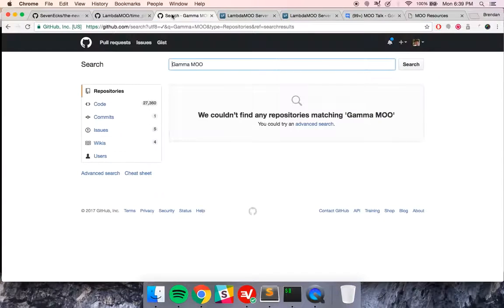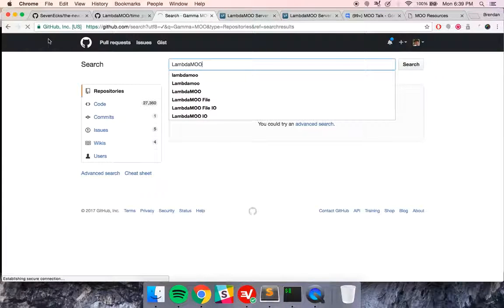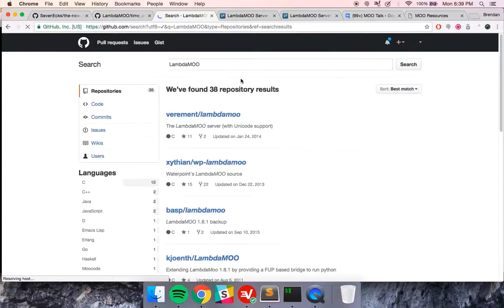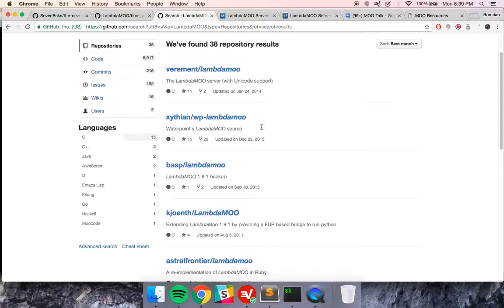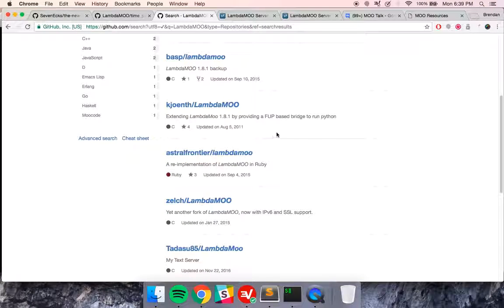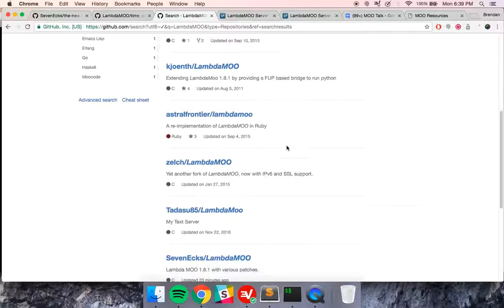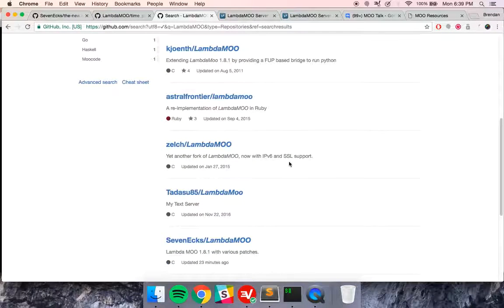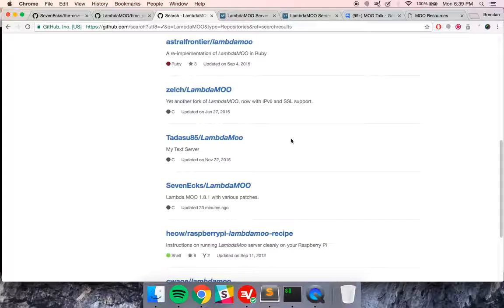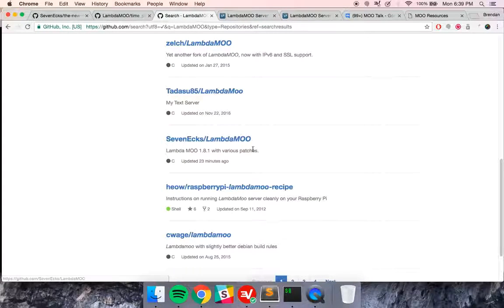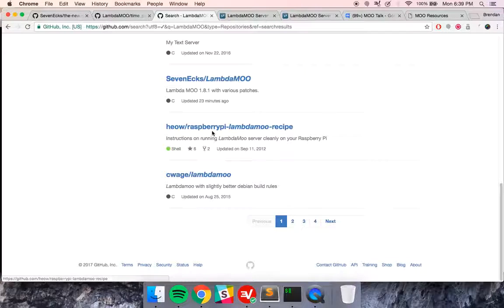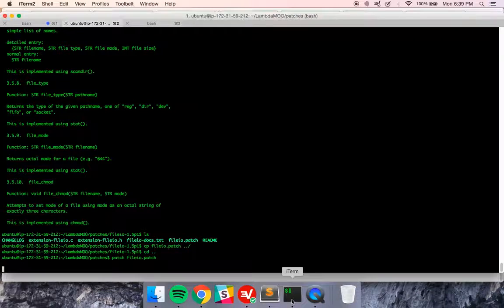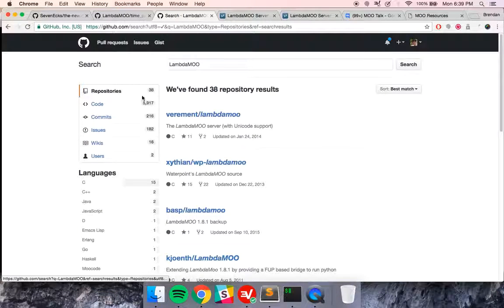You can also Google around GitHub. So LambdaMOO on GitHub, you'll find various implementations of Moo, right? So this has Unicode support. This is Waterpoint's LambdaMOO source. I think it's been modified from the original. There's re-implementations of Moo running in Ruby and Haskell. This one has IPv6 support and SSL support. This is me right here, yay. Instructions for running it on a Raspberry Pi. Like, there's a ton of different stuff that is available.